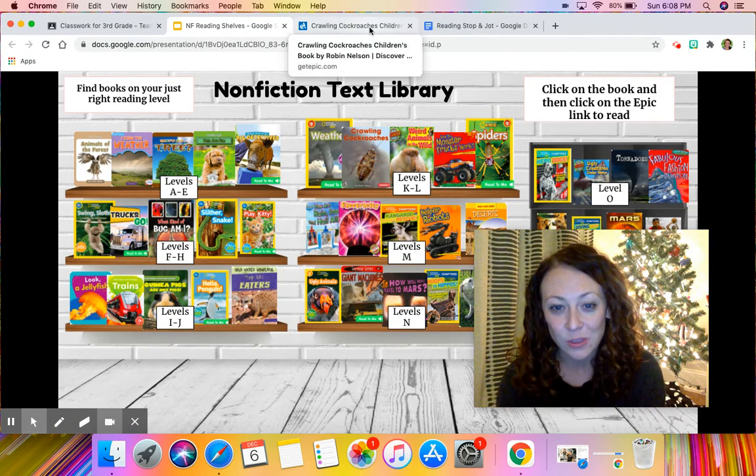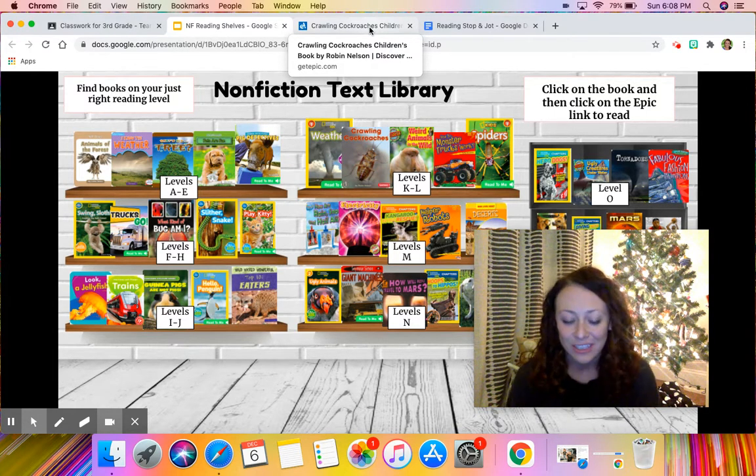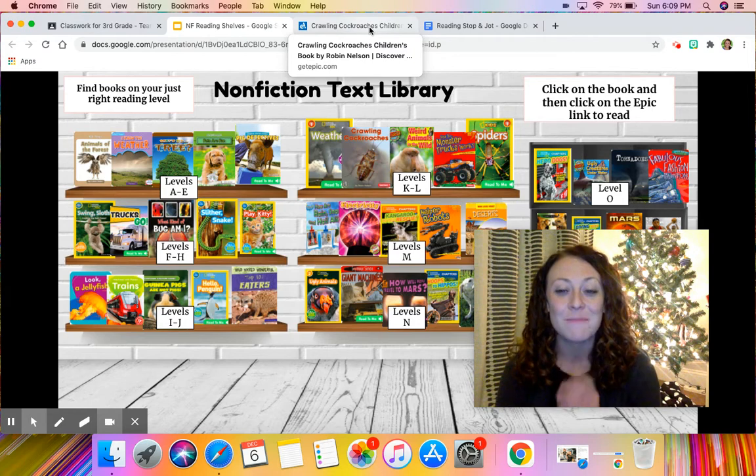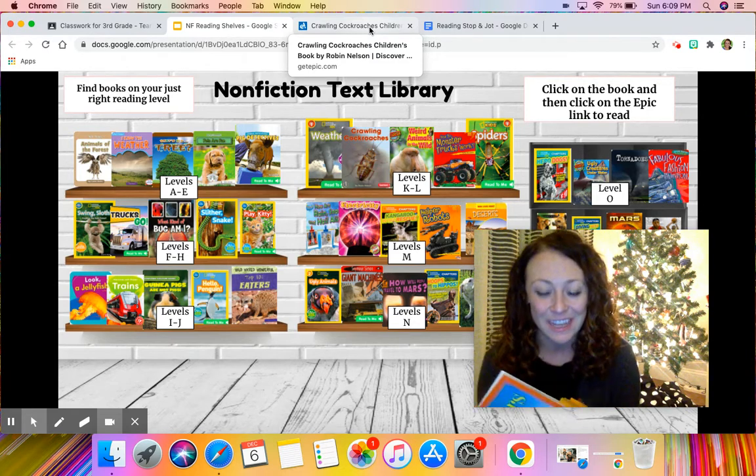Once you've chosen your book, you have to know what your task is. We are going to be talking back to our text today, asking questions, thinking while we're reading. These are things that you've already been doing, third graders. You've been practicing it in class with us, and you have been doing an amazing job. So we're going to practice that today, and we're going to practice jotting while we're reading. We have done some practice with this, but we want to make sure we become experts at it.